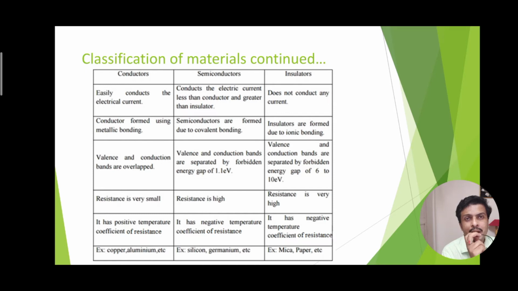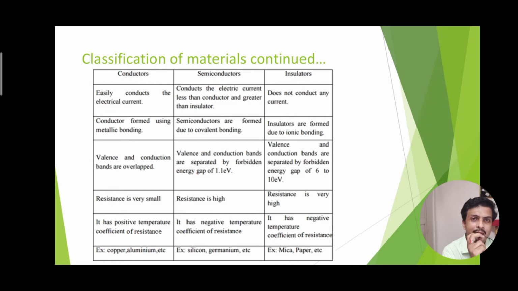The valence and conduction bands overlap in the case of conductors, whereas in a semiconductor, the band gap between the conduction band and valence band is of the order of 1 electron volt. In an insulator, it is more than 10 electron volt. That is, the difference between the conduction band and valence band is more than 10 electron volt. The resistance of a conductor is the least compared to semiconductor and insulator. In a semiconductor the resistance is high, but in an insulator the resistance is very high. That is why no conductivity is shown.